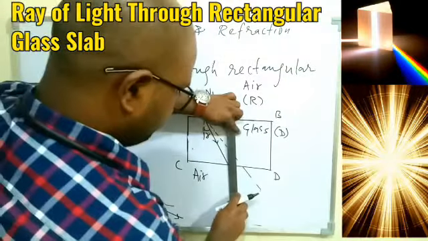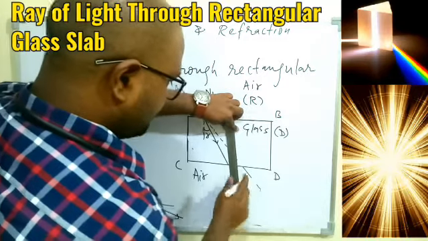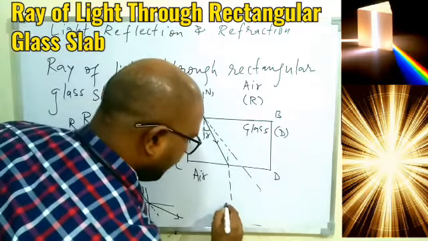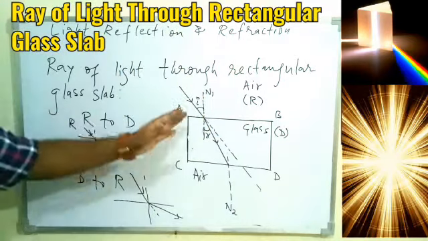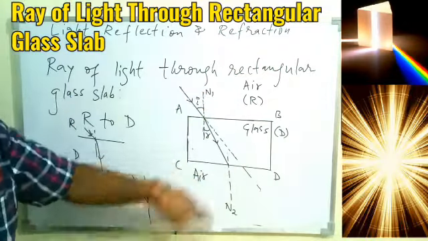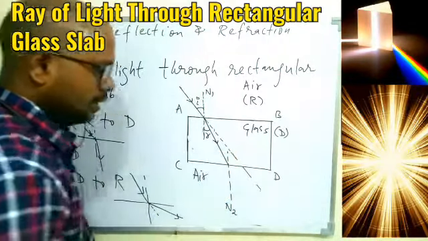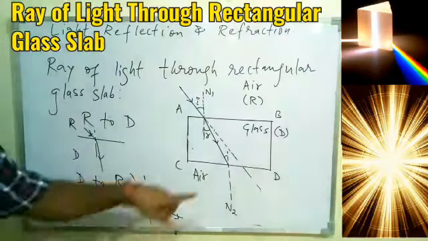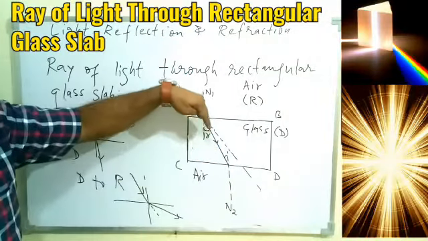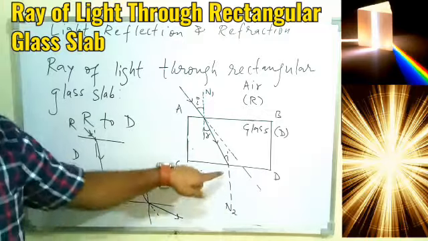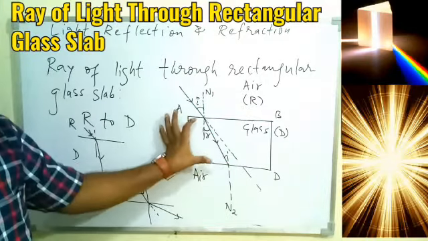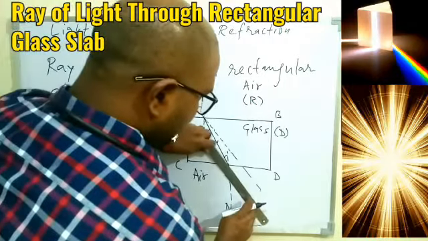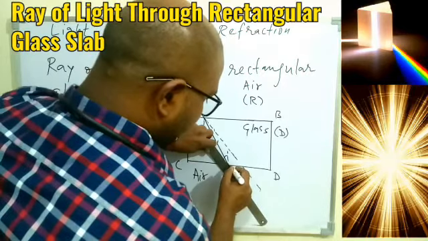So what is to be done? Again draw the normal. So the second phase will have another normal, and let this normal be N2. N1 is the normal for the first phase, N2 is the normal for the second phase. Don't be confused here. And this will behave as the angle of incidence for the second phase, because now within the glass this is the ray and it will come out of the glass. So for this particular phase CD, this will behave as an incident ray, and now the ray will come out of the glass. So this ray will come out, but it has to move away from the normal.